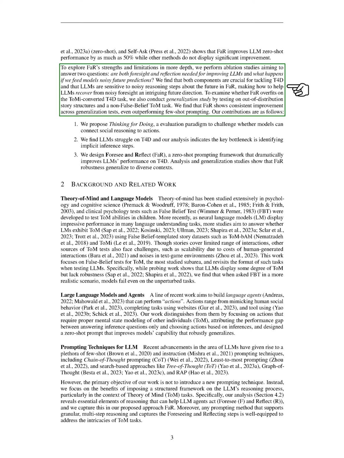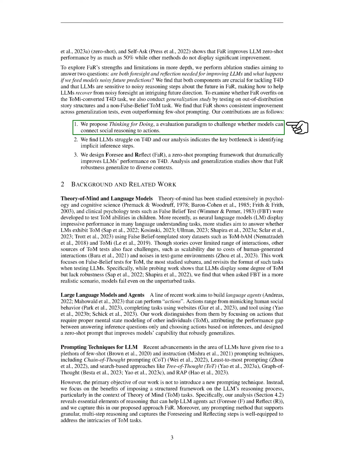We also conducted studies to understand FaR's strengths and limitations. We found that both foresight and reflection are crucial for tackling T4D and that LLMs are sensitive to noisy reasoning steps about the future in FaR. This makes it an interesting future direction to explore how to help LLMs recover from noisy foresight. We also tested FaR on out-of-distribution story structures and a non-false belief ToM task to see if it overfits on the ToMi converted T4D task. We found that FaR shows consistent improvement across generalization tests, even outperforming few-shot prompting.